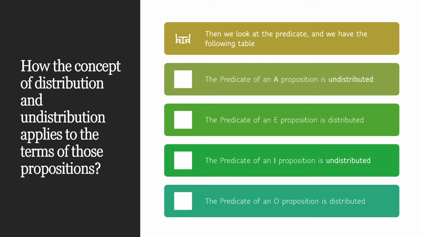So, with these two tables, you can have a clear visualization of the distribution for the subject and for the predicate, according to which proposition you are dealing with: an A proposition, an E proposition, an I proposition, and an O.